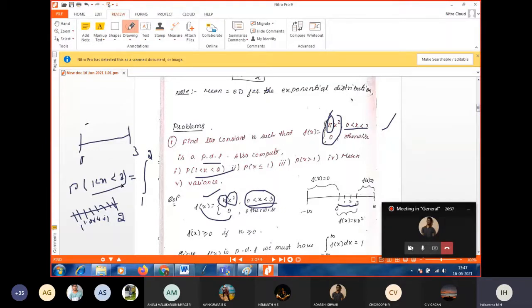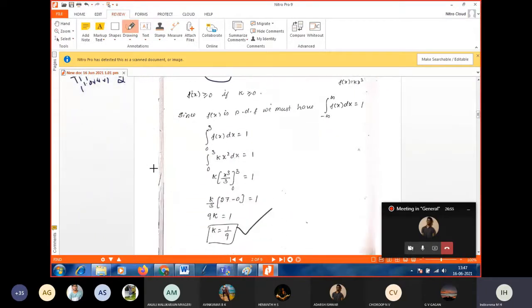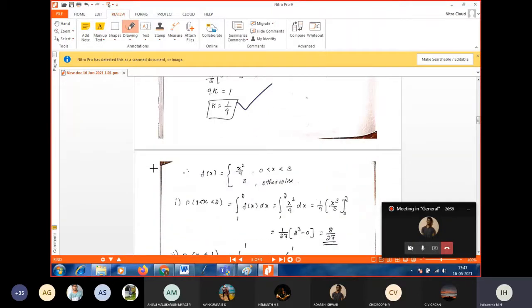But in the binomial or Poisson, we are excluding these 2 points, we are not taking those points. But in the continuous, we should include those 2 points. So it is the integral from 1 to 2 of f of x dx, that's it. It is very important to see the interval. So what is our existing interval?